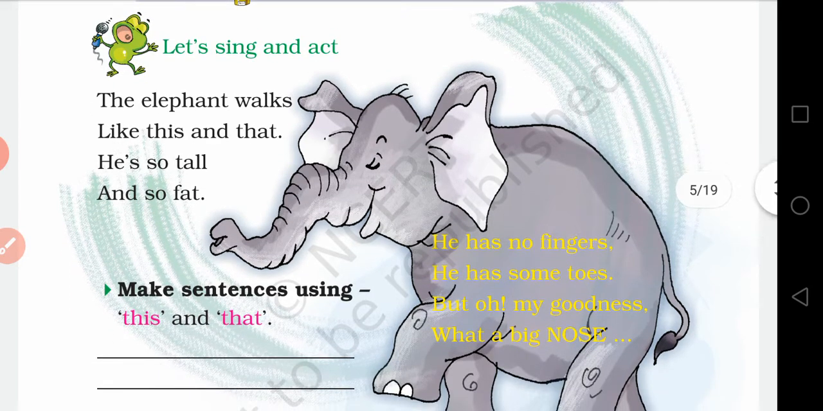The elephant walks like this and that. He's so tall and so fat. He has no fingers, he has some toes. But oh my goodness, what a big nose!